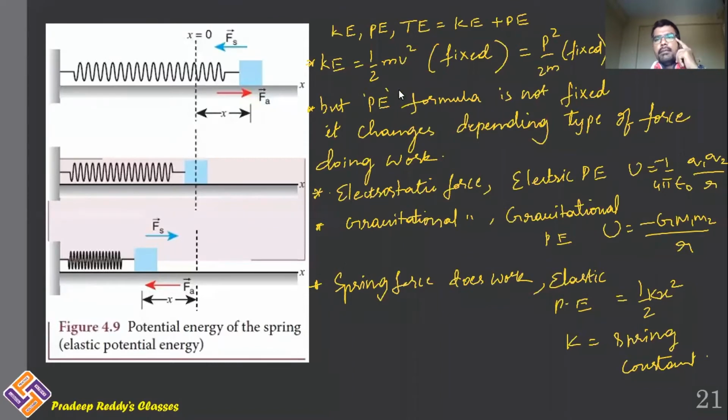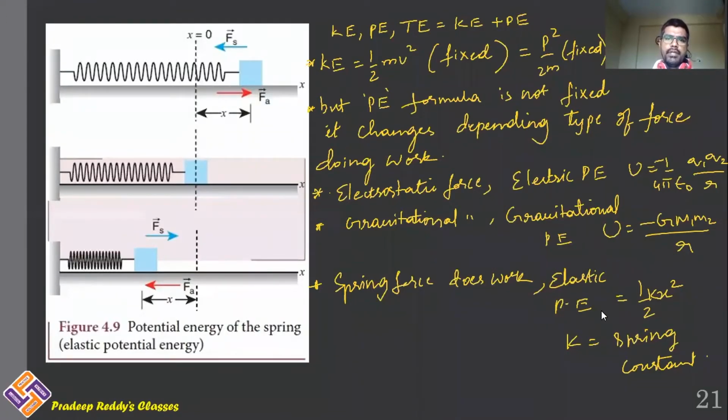Kinetic energy formula will remain the same in all the chapters. Any force can do work, but kinetic energy will remain the same. It is half mv square. But potential energy, depending on the force, it varies. If it is electrostatic potential energy, you will be getting potential energy concerned with electrostatic force, that is 1 by 4 pi epsilon naught q1 q2 by r. Similarly, gravitational potential energy, elastic potential energy, like that, depending upon the different force doing work, you will be getting a different equation for potential energy.